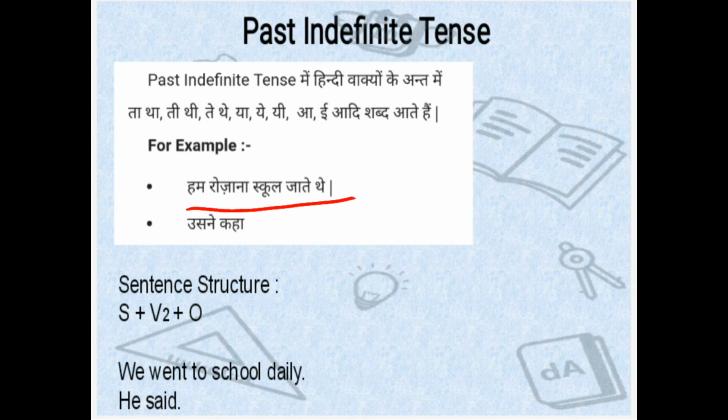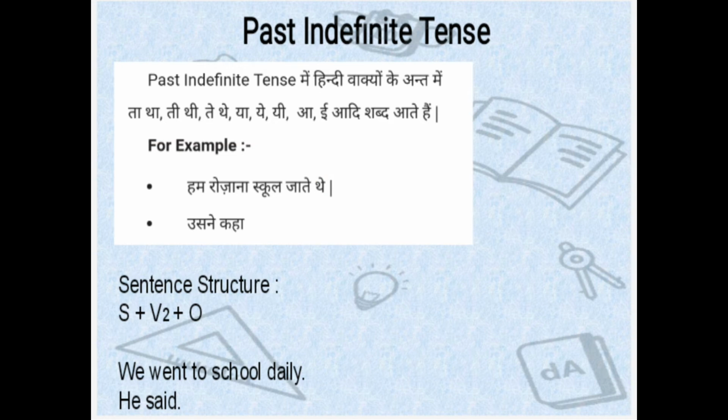There is an example, हम रोज़ाना स्कूल जाते थे. Here you can see that you have थे in the last. If you have these words in the last of the Hindi sentence, then you could recognize that that particular sentence is in the form of past indefinite tense.